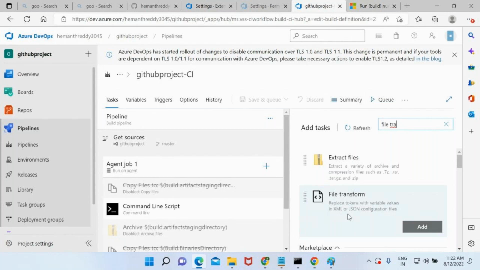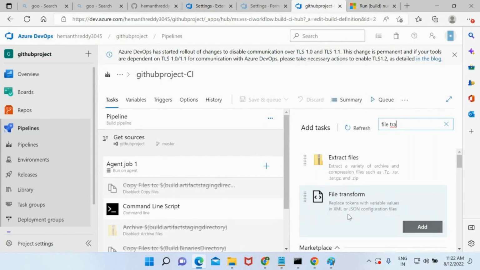CI means continuous integration. Continuous integration is all about taking the code, building it, testing it, and finally making it as a package. Till the package is done. Now let's discuss CD. CD stands for continuous deployment or continuous delivery. There is a difference between these two, but as of now understand it as continuous deployment.